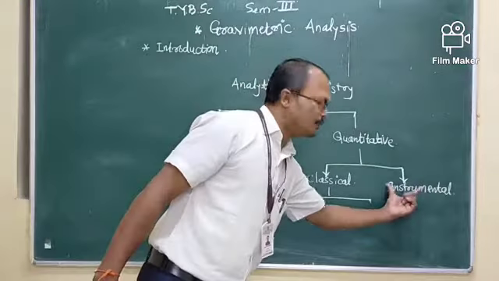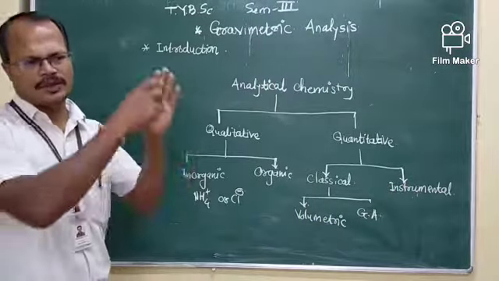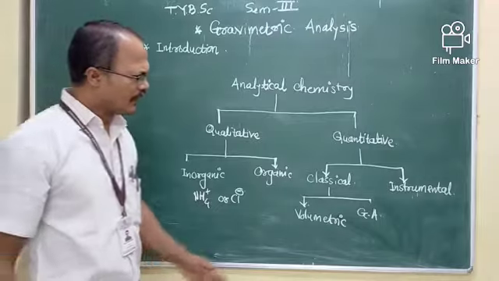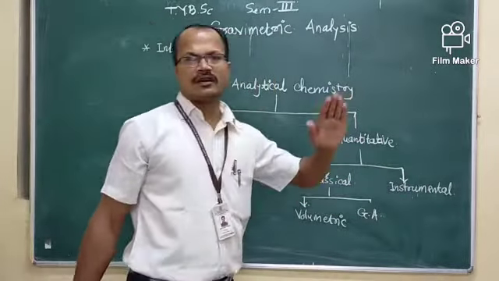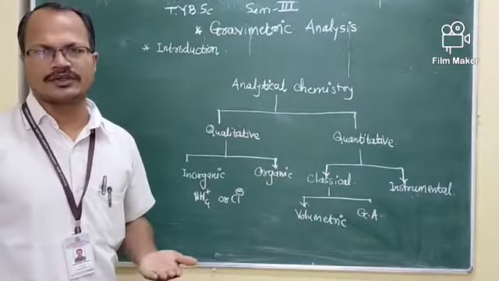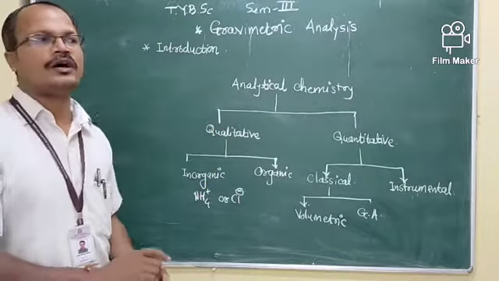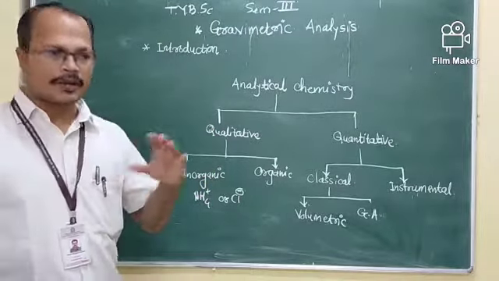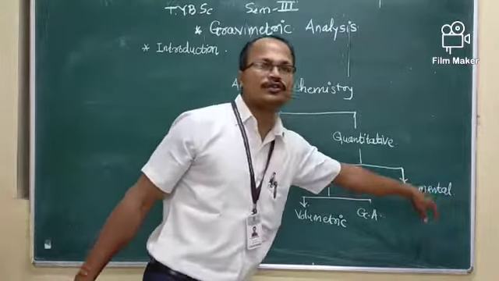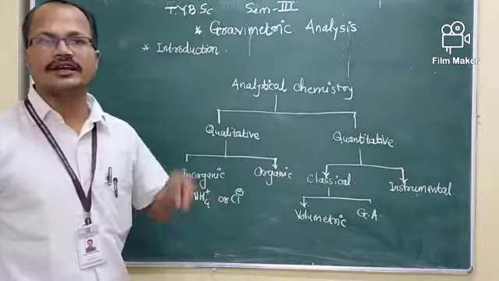Instrumental methods have different types, classified again into several types as per the nature of the instrument or which properties are determined by the instrument.